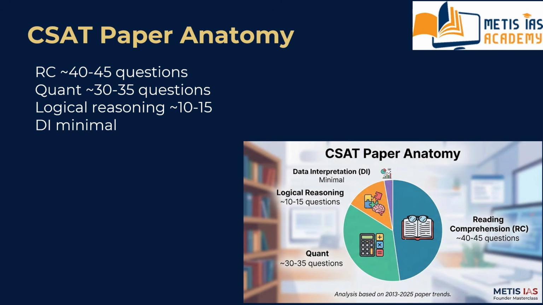Recognizing the identity simplifies the problem immediately.